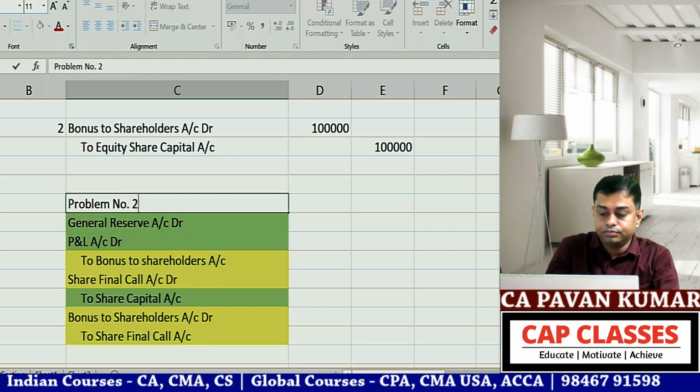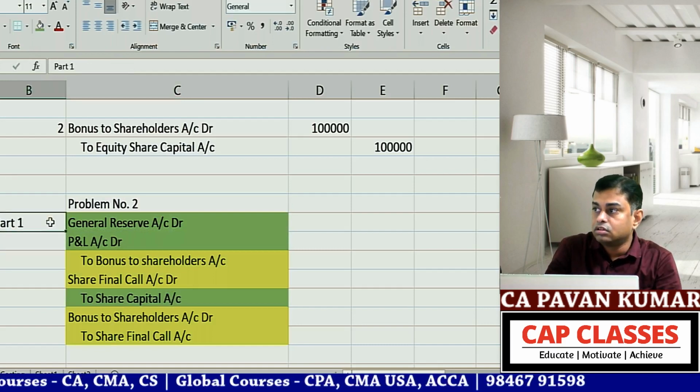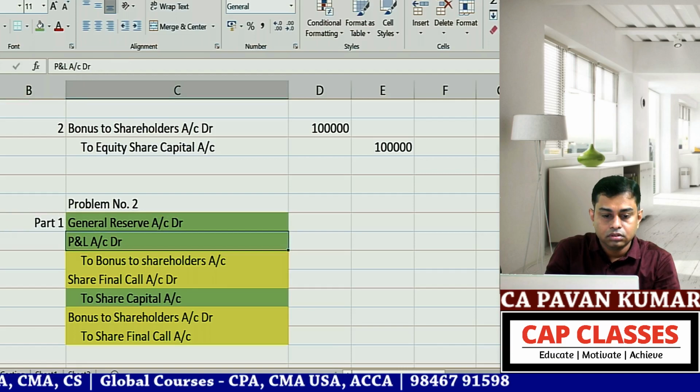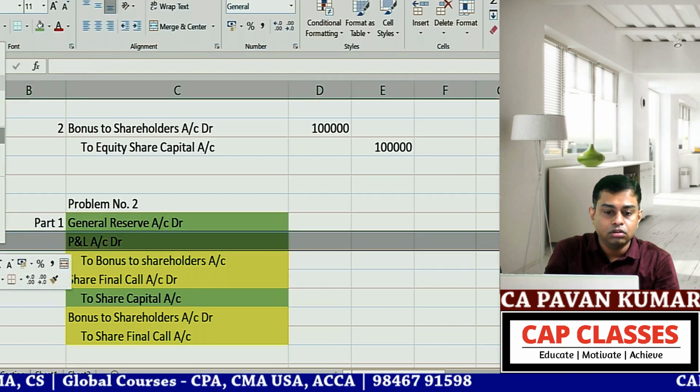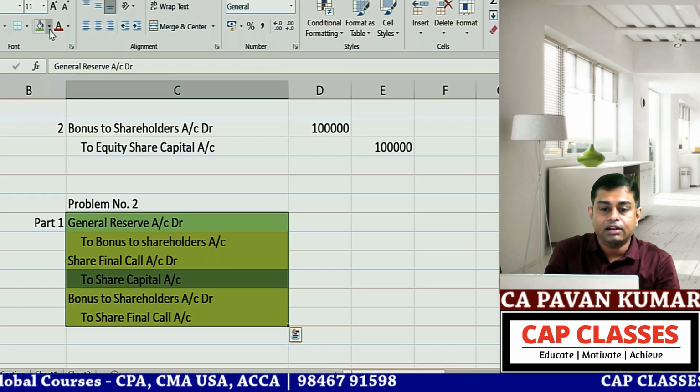Problem number 2, part 1. So they said out of general reserves, no? So P&L is not needed.